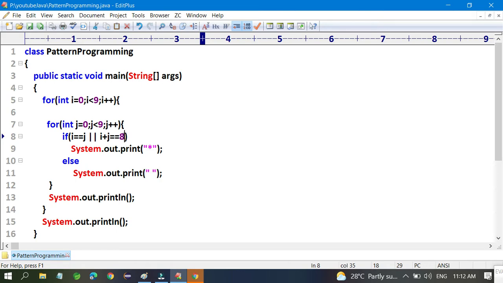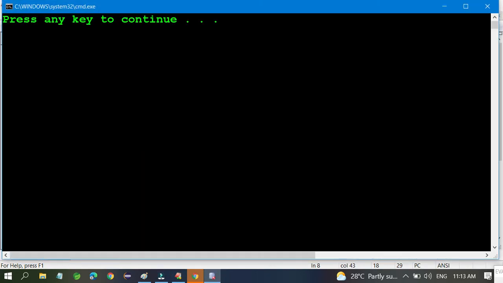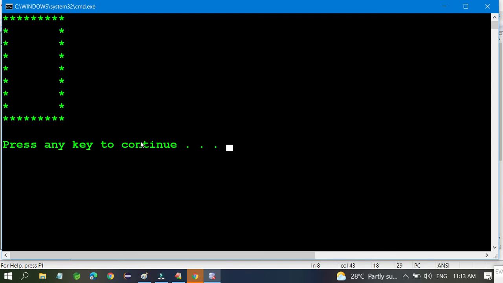For example, if you want to print O, just remove this and make i equal to 8, or i equal to 0, or j equal to 0, or j equal to 8. If you take this one and try to print, automatically you are able to print O. How?